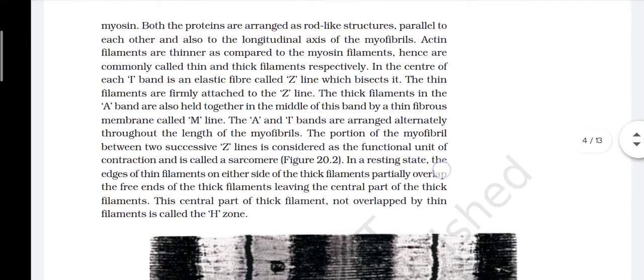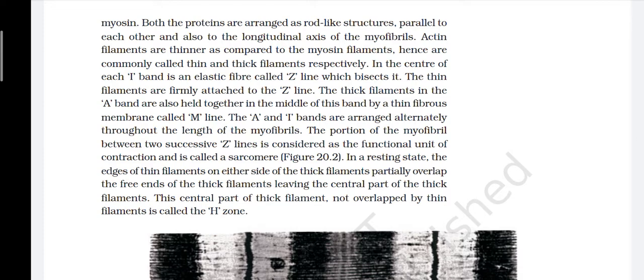Both the proteins are arranged as rod-like structures parallel to each other and also to the longitudinal axis of the myofibrils. Actin filaments are thinner as compared to the myosin filaments, hence are commonly called thin and thick filaments respectively. In the center of each I band is an elastic fiber called the Z line, which bisects each. The thin filaments are firmly attached to the Z line. The thick filaments in the A band are also held together in the middle of this band by a thin fibrous membrane called the M line.